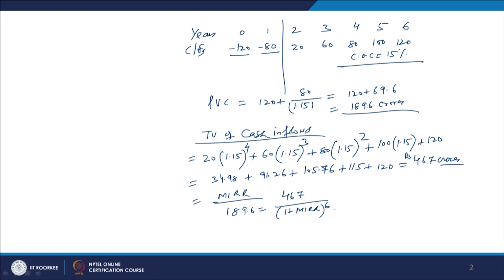Now finally we have put the values in the model. 189.6 is equal to 467, which is the terminal value of the benefits, divided by 1 plus MIRR power 6, right. If you solve this, it will be 1 plus MIRR power 6 is equal to 467 divided by 189.6.